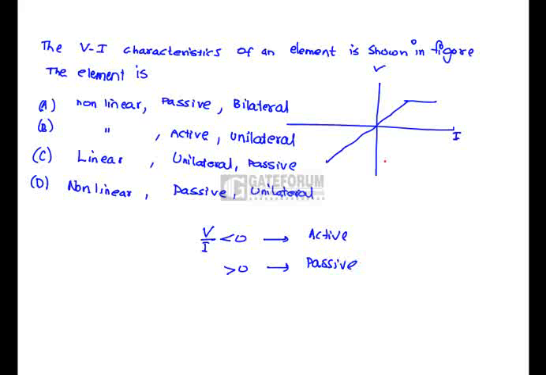So from this one, this is minus V, minus I. So the V by I ratio is always positive, hence the element is going to be passive, as well as a non-linear and unilateral element. That is, option D is correct.